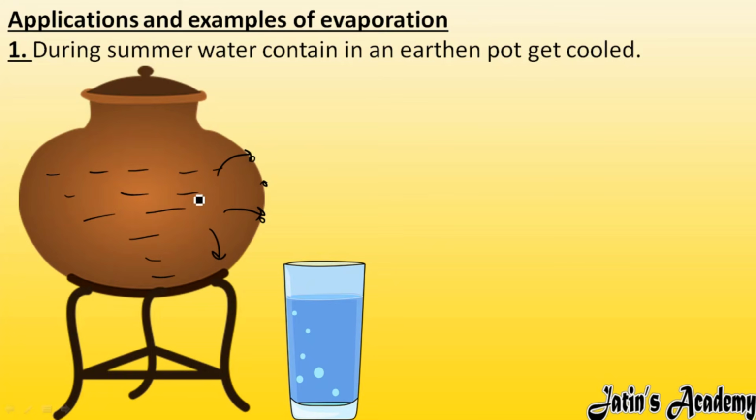So by trapping this inside water on the layer of the earthen pot, what will this water droplet do? This water droplet will take the heat from the inside water, plus it can take the heat from outside heat also. So by taking the heat from the inside water or from the outside environment, this water droplet is going to evaporate in the atmosphere. As we know, during evaporation what is left behind? Cooling effect is left behind. So that is why water kept in an earthen pot always gets cooled after some time.